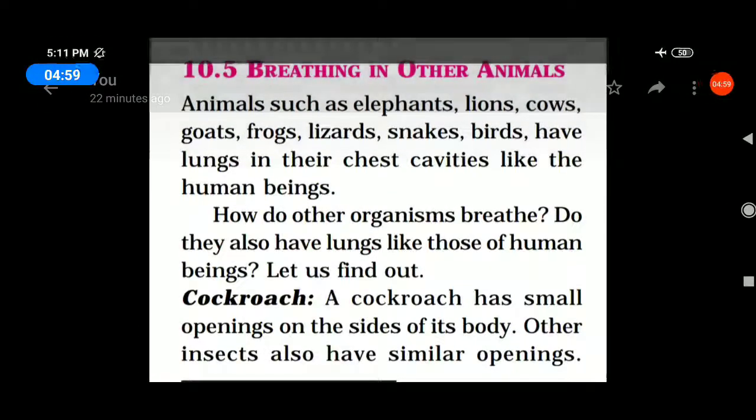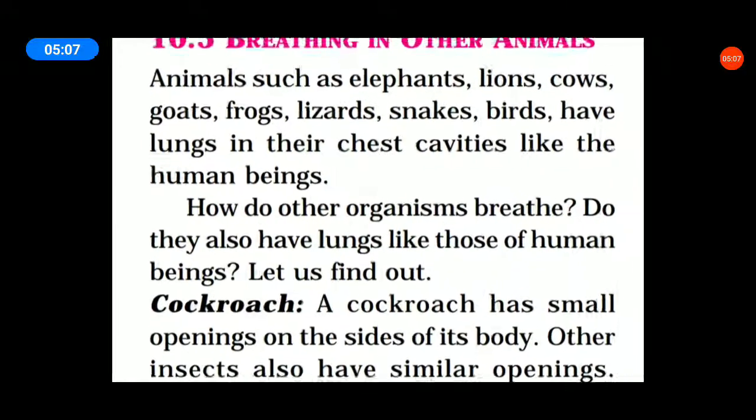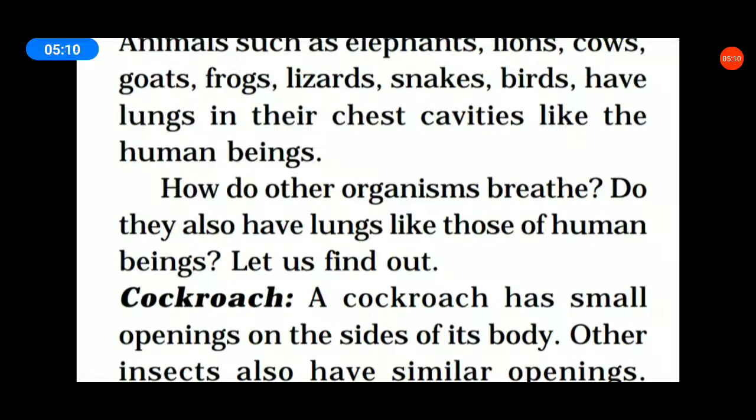Yes. First one, cockroach. What is a cockroach? A cockroach is an insect. A cockroach has small openings on the sides of its body. Other insects also have similar openings.